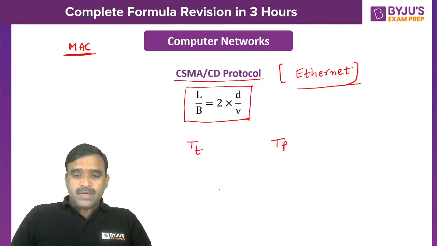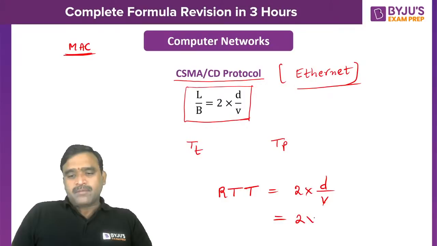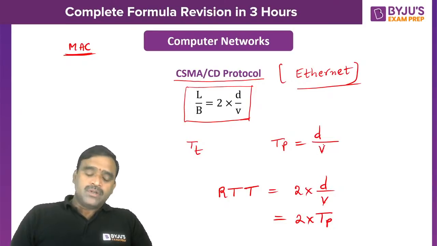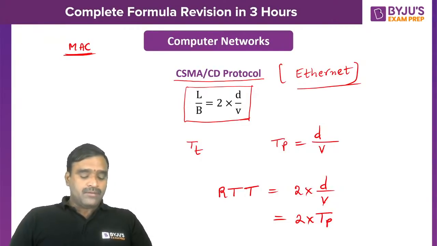trip time. So what is the round trip time here? Here RTT, round trip time or round trip delay, is equal to 2 into D by V. 2 into D by V is nothing but 2 into propagation time. D by V is nothing but propagation time, which is directly proportional to the distance and inversely proportional to the velocity. Velocity means the signal speed in the cable of the network.